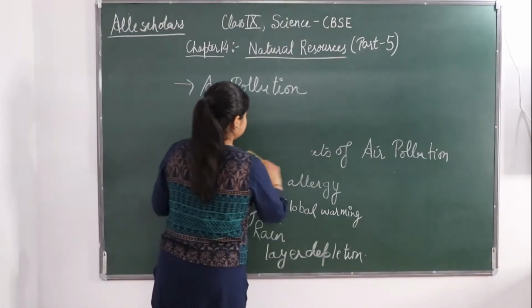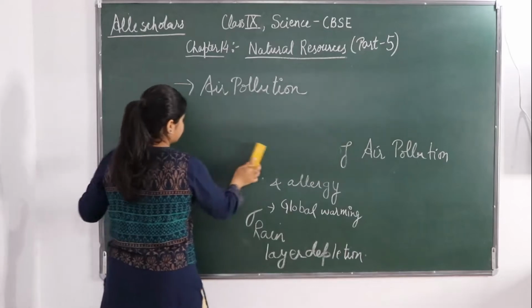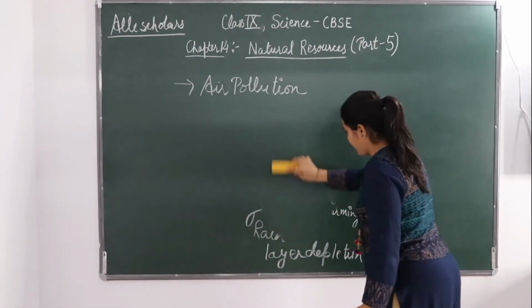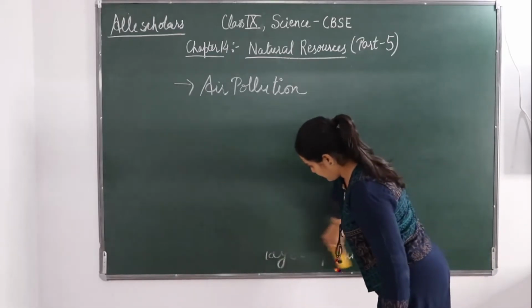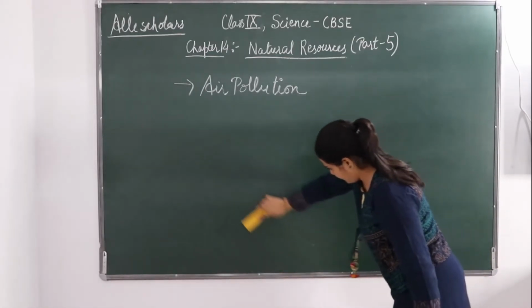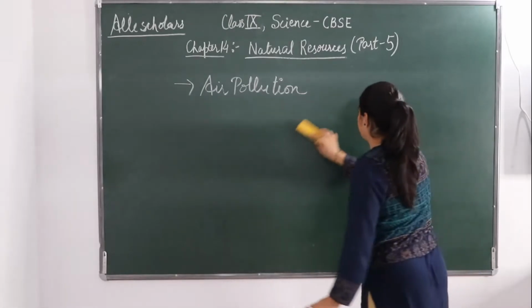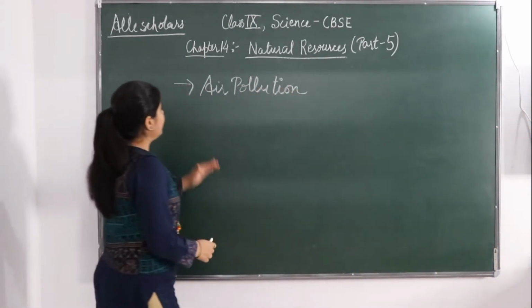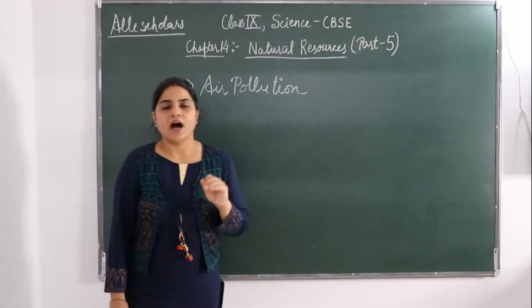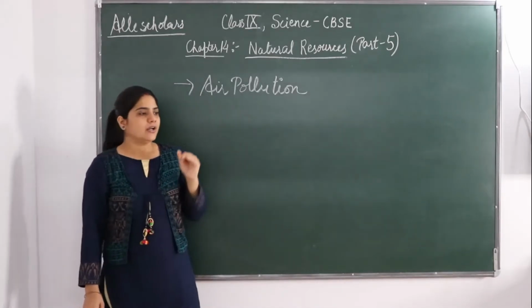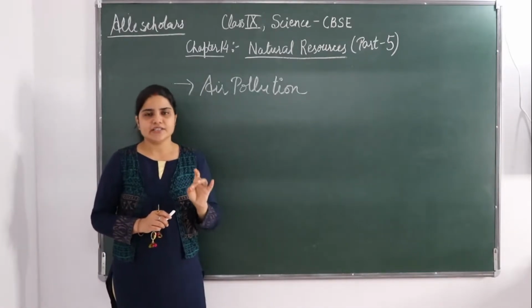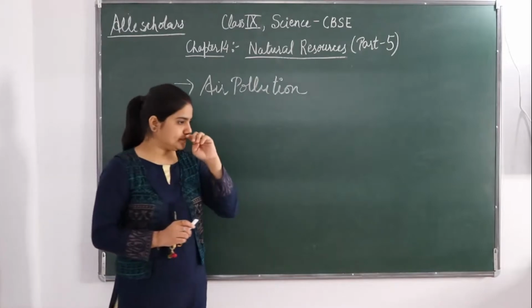Air pollution is an undesirable change in physical, chemical and biological characteristics. Okay, fine.